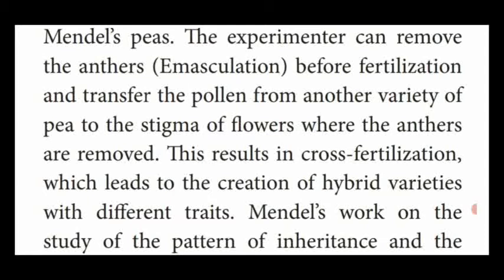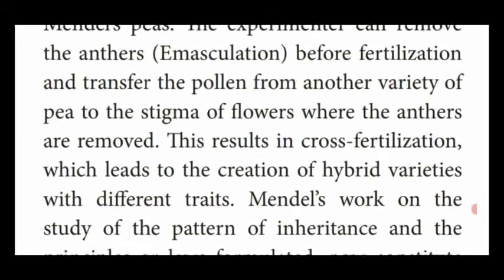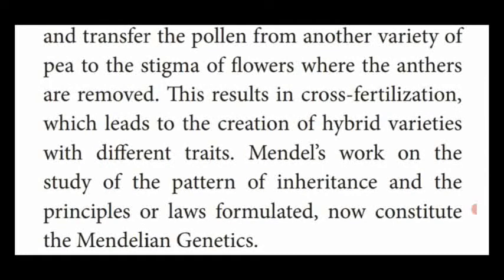Once the anthers are removed, the pollen grains are transferred to the stigma of flowers of another variety of the pea plant where the anthers are also removed. This fertilization is called cross fertilization.